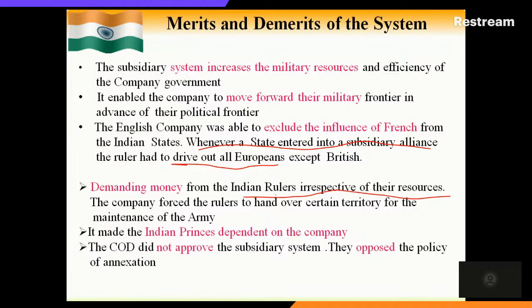This is the mindset of the court of directors. Whatever the company does, it has to get permission from the court of directors as per the Regulation Act of 1773. So the court of directors did not approve the subsidiary system because they did not want to annex the princely states. Their main aim is not annexation. That is why they always kept opposing the policy of annexation. So from the exam point of view, keep this point in your mind.